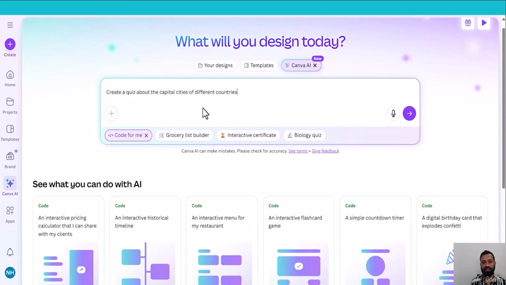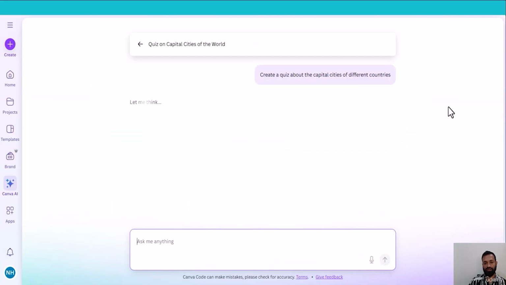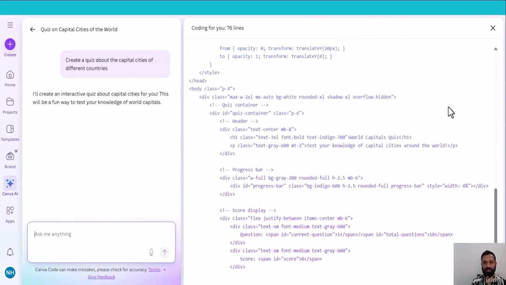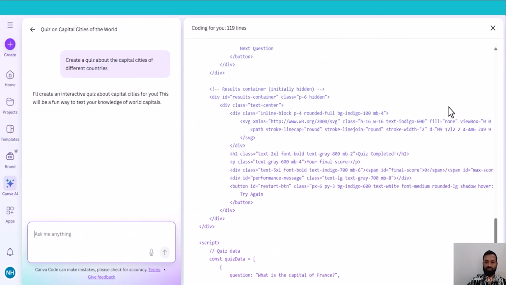Create a quiz about the capital cities of different countries, and this quiz will test the knowledge of capital cities of different countries. So let's see what Canva creates with this prompt. Press Submit, and Canva is generating code on the fly. Keep in mind that it takes some time. As you can see, Canva is writing the code.